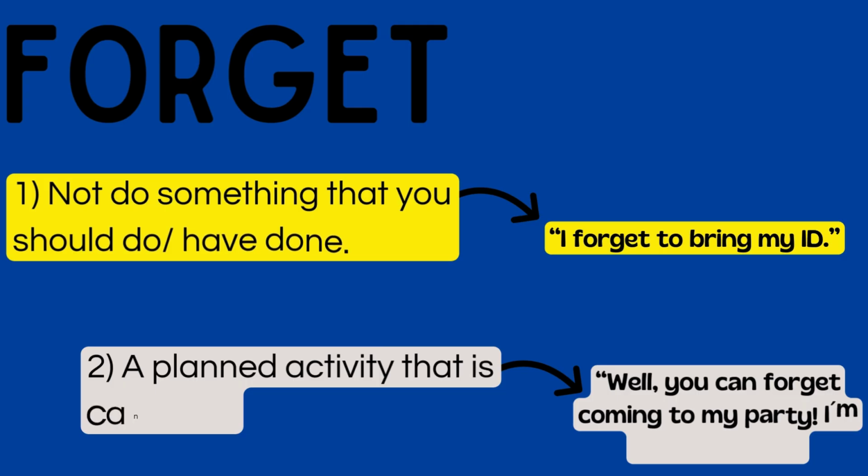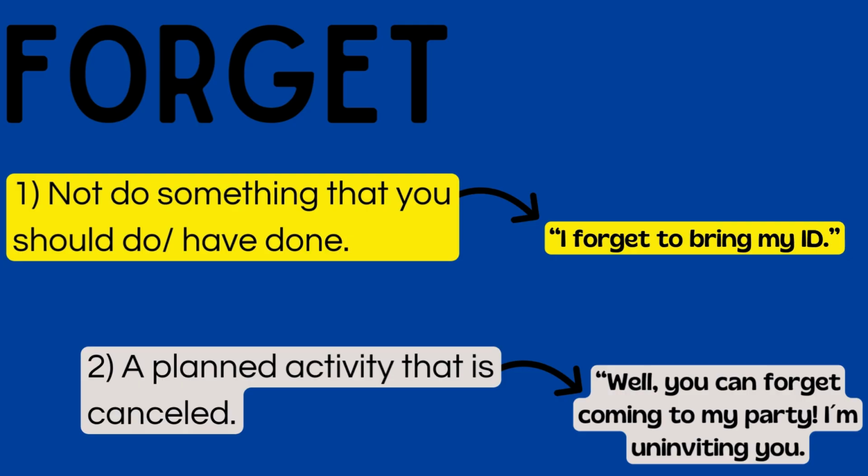Let's start with the verb forget. Well, in this case, after forget, you can use the infinitive or the gerund. But if you say, I forgot to bring my ID, it means you didn't do something that you should have done. When you use forget plus a verb in infinitive, it means you didn't do something that you should do. I forgot to study, I forgot to bring my ID, I forgot to go. So maybe you should go, right? But you didn't do it.